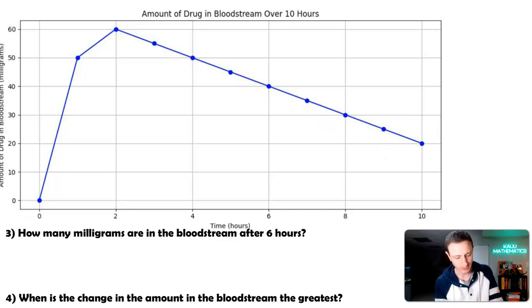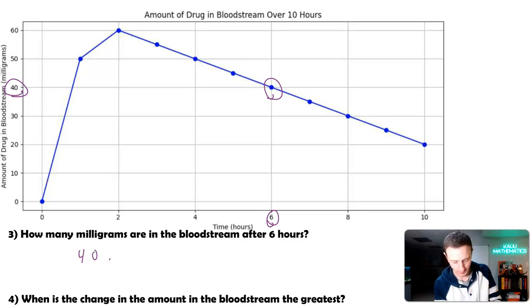Let's now answer the questions. Number 3, how many milligrams are in the bloodstream after 6 hours? After 6 hours is here, we just read, and then we go over to the y-axis, and that would be 40 milligrams.